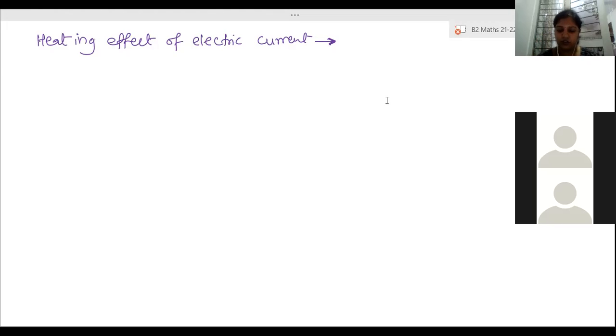Now, Joule's law of heating. Joule explained this heating effect in more detail, the amount of heat produced. Now, how is the heat produced? Why, whenever we pass a current, does it produce heat? For that, you have to go to the resistance part. You have seen the resistance; how is the resistance produced?